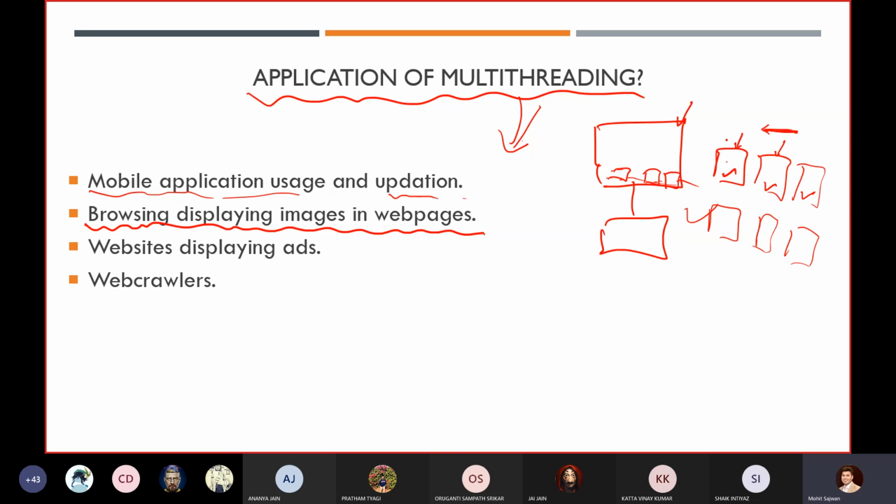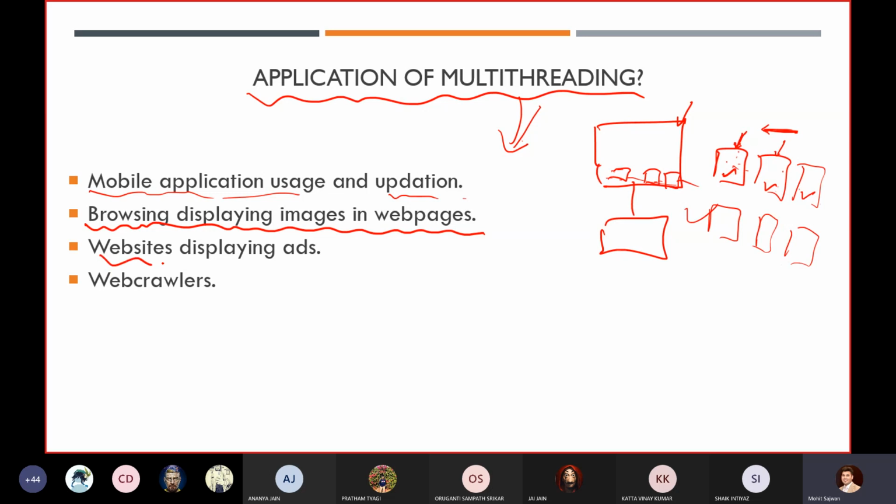If your net speed or your server processing speed is fast, the operation is similar, but you will be able to see all the images in a single moment. But actually, what is happening is that first it loads one image, then the next, like that.